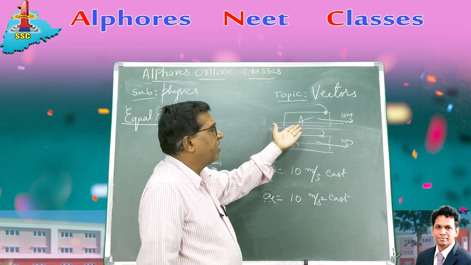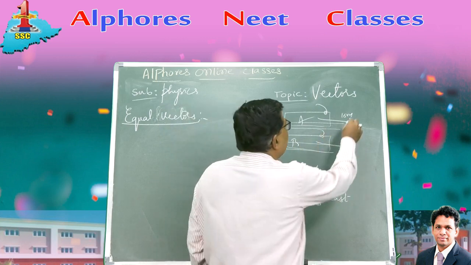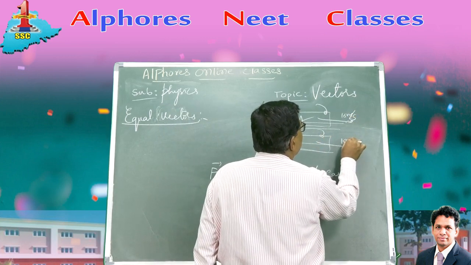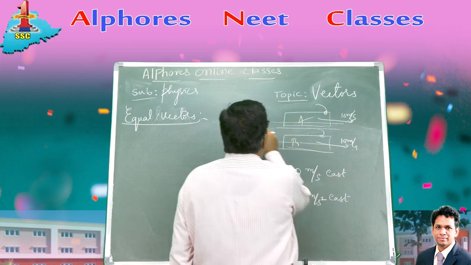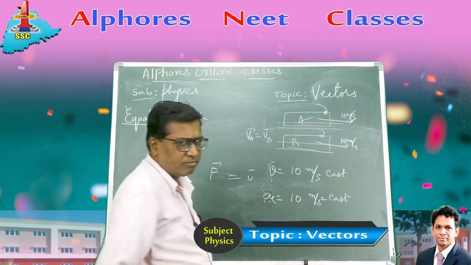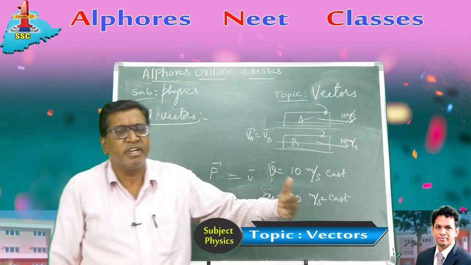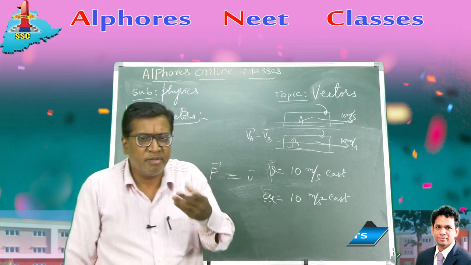Example, the two trains moving on parallel tracks in the same direction with same velocity, 10 meters per second, and this is also 10 meters per second. Then velocity of A is equal to velocity of B. Equal vectors. In our physics, as you move on, you come across such quantities. Let me give an example.